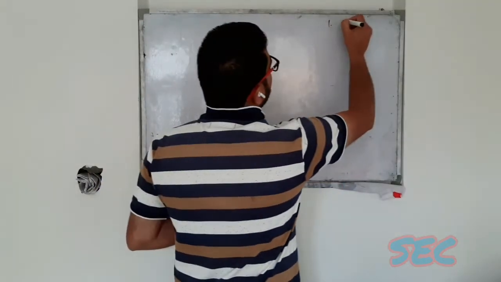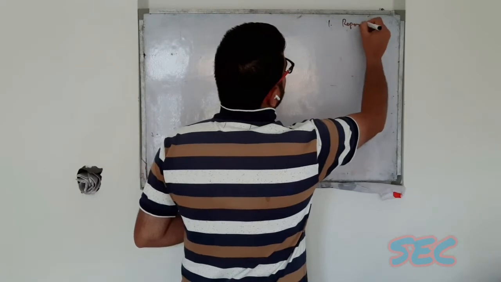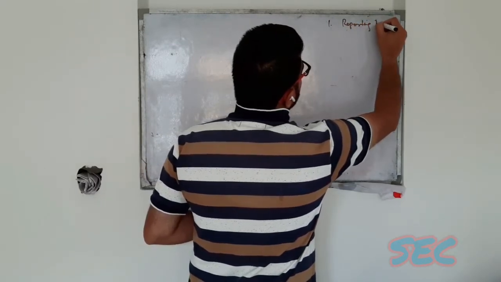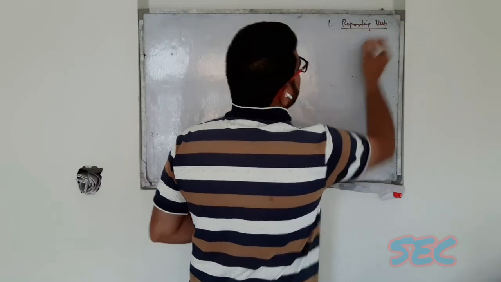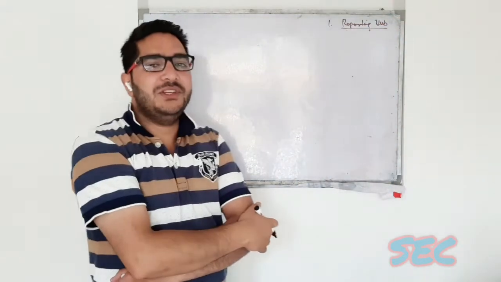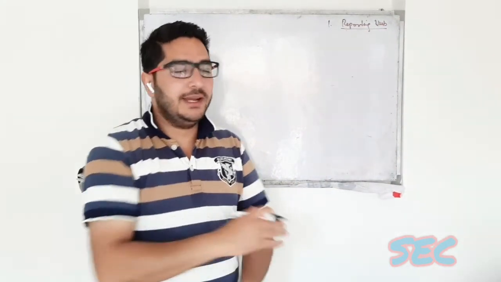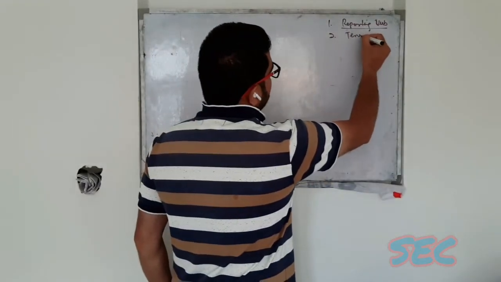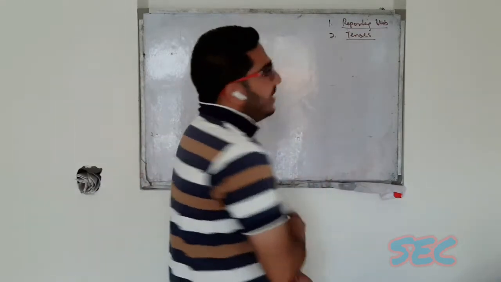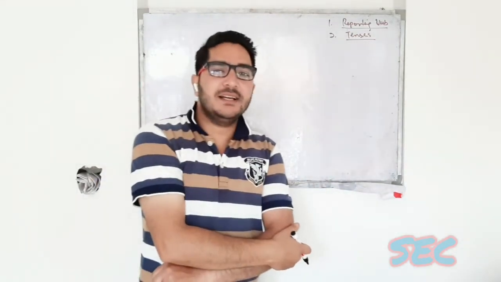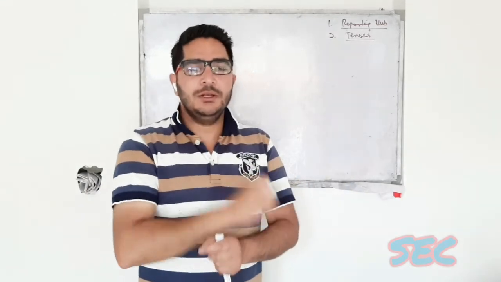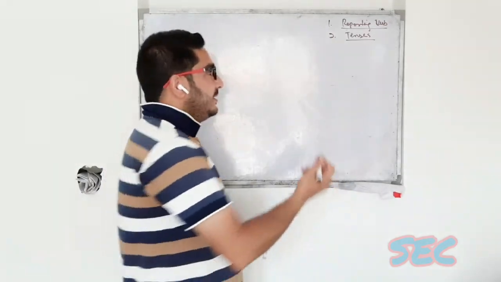Rule number one concerned the reporting verb: how the reporting verb is changed when we change direct speech into indirect speech. The second rule was how tenses are changed.